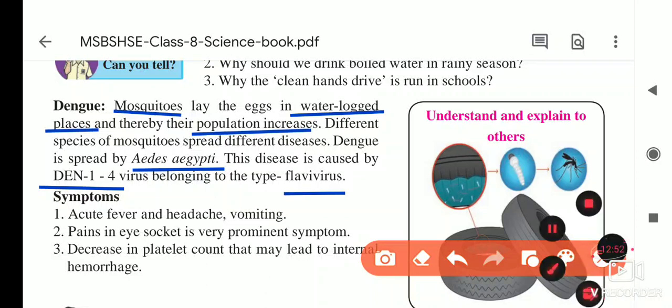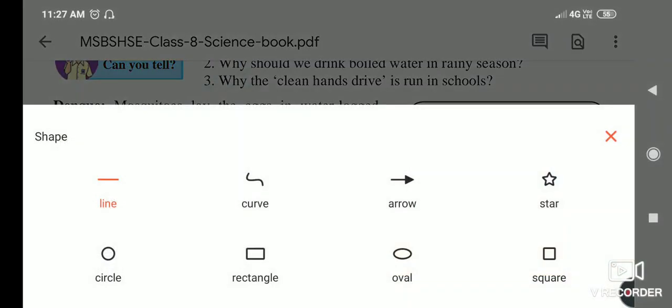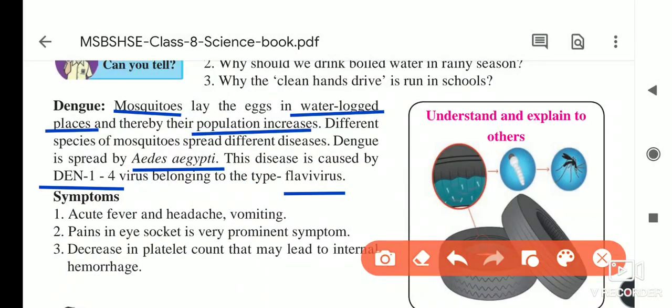So this is spreading because of Aedes aegypti. Which disease? Dengue. Dengue is spread by which mosquito? That is the Aedes aegypti. And what are the symptoms of this? The symptoms are acute fever, then headache, and we feel like vomiting. If you are facing such symptoms, you have to visit the doctor and take proper treatment for this. Otherwise it will be fatal for us.